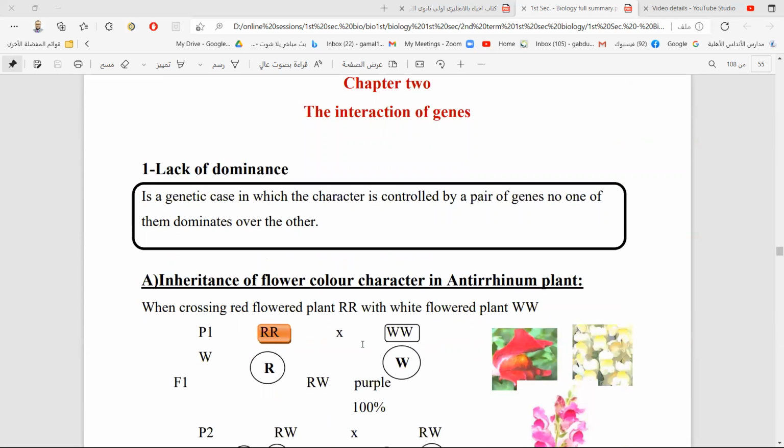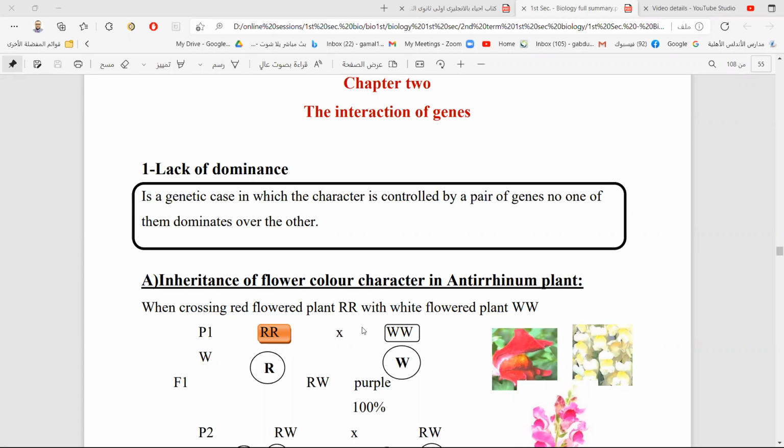As we said before, Mendel studied inheritance, and he said each character or each hereditary trait is controlled by two genes. One of them is dominant and the other one is recessive. There are two genes for each trait.